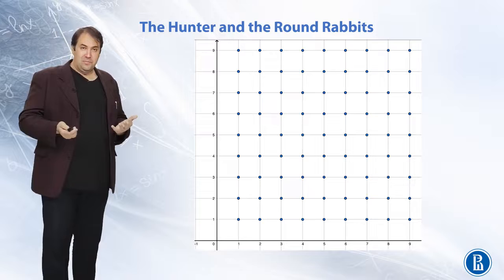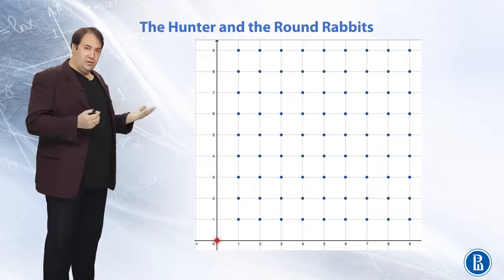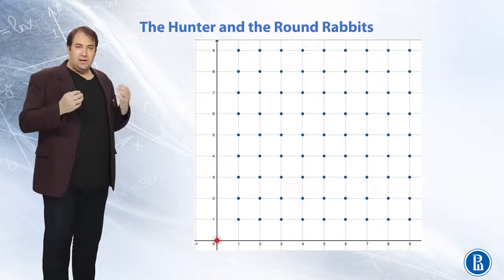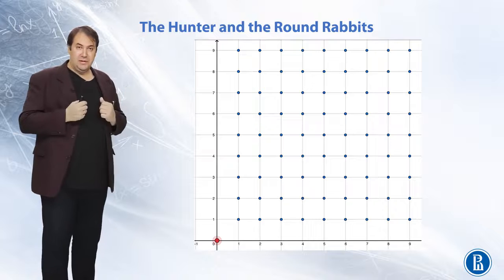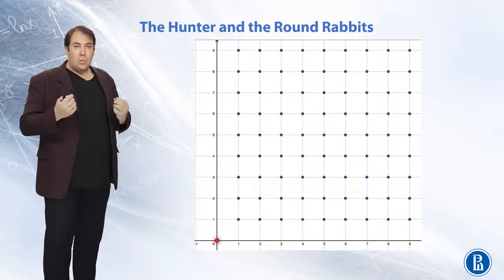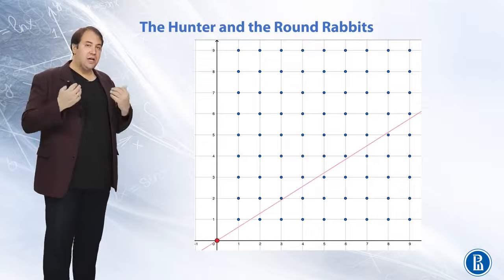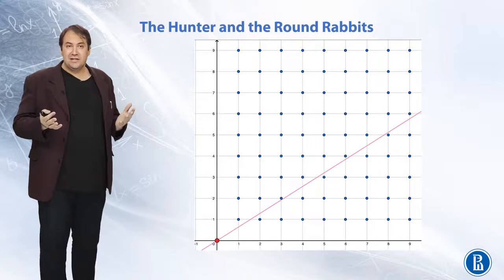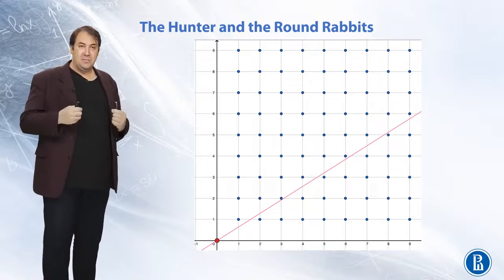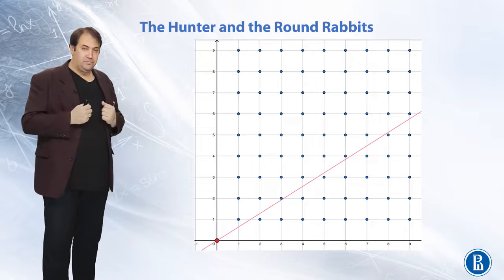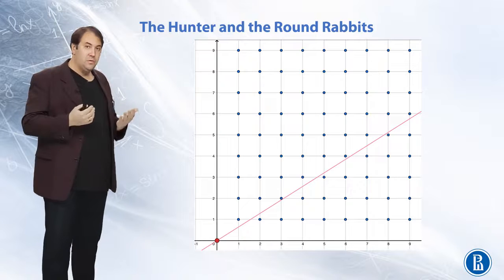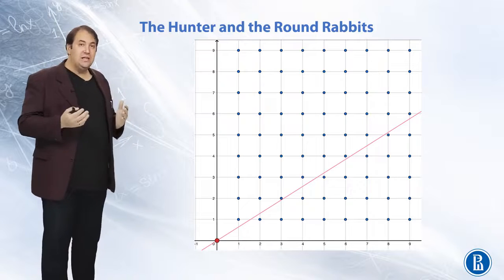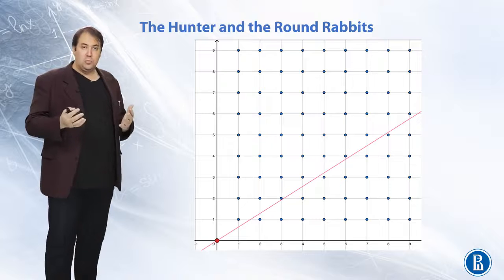Now, the hunter. Hunter is at the origin of the coordinate plane. He has a gun, and he uses this gun, or maybe a rifle, to shoot the rabbit. And he makes one shot at an arbitrary direction. So the question is, will a rabbit be hurt by this shot? Does it depend, or how does it depend, on the slope of the shot? A shot is a line with a fixed slope.